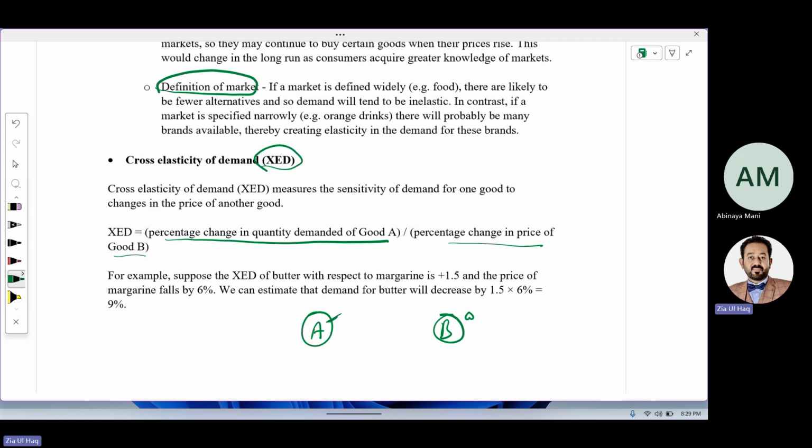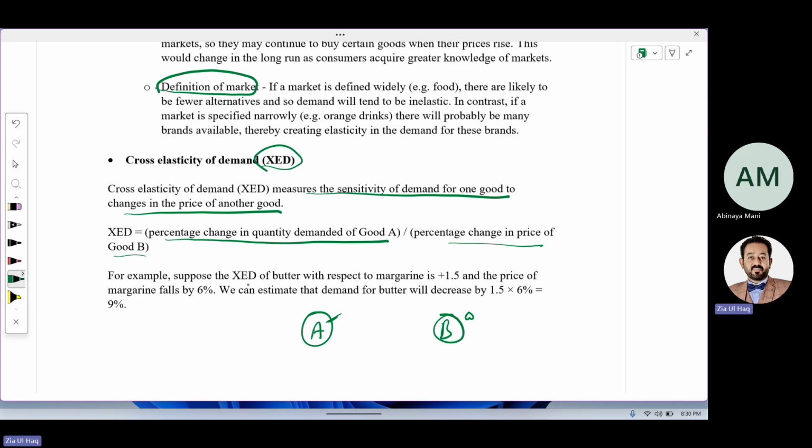In price elasticity of demand, for the same product, we calculate the percentage change in quantity demanded and the percentage change in price. But here, if the price of other goods changing is making a change in your good, by how much? So we will calculate cross elastic demand. Cross elastic demand measures the sensitivity of demand for one good to a change in the price of another good. Another good could be complementary, could be a substitute.